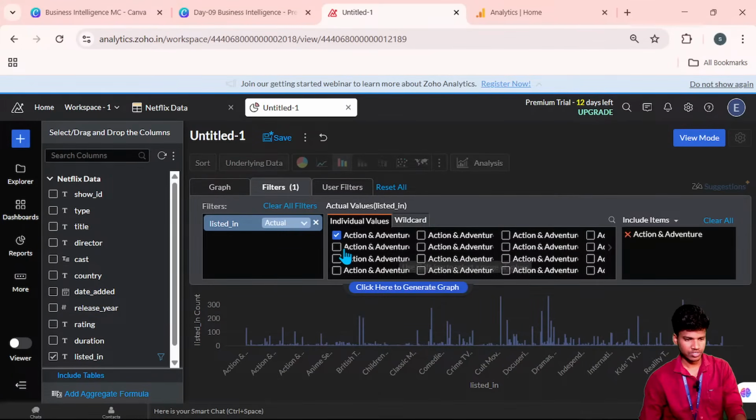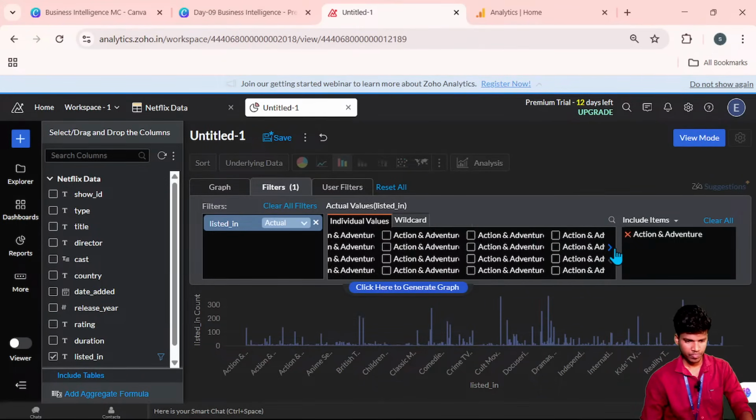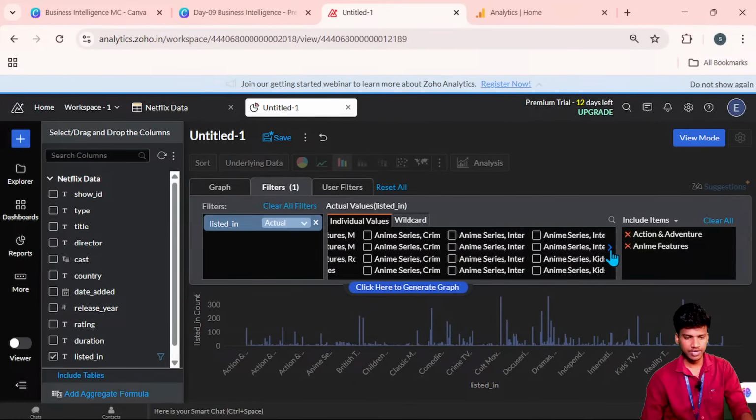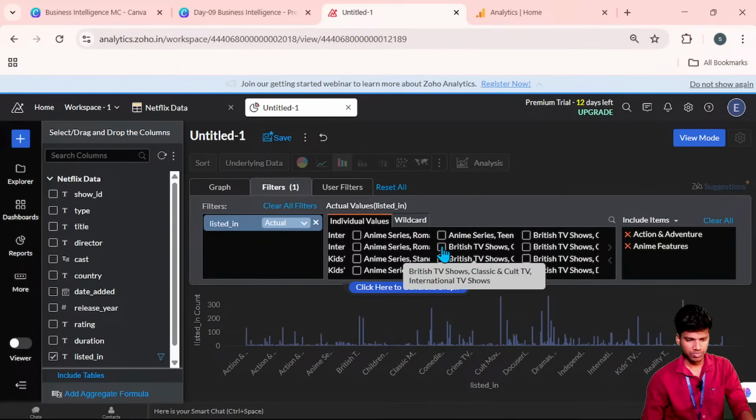Okay, action and adventure, and this one is okay. Anime features. So only the most common ones we can select, then we can try with every detail. So British TV shows, cult TV, international TVs.